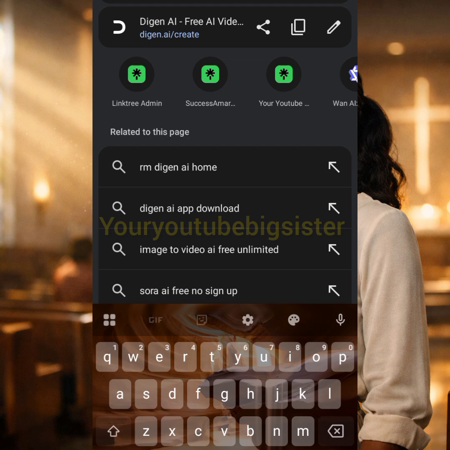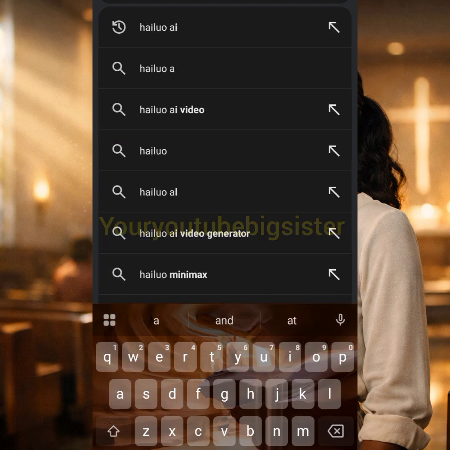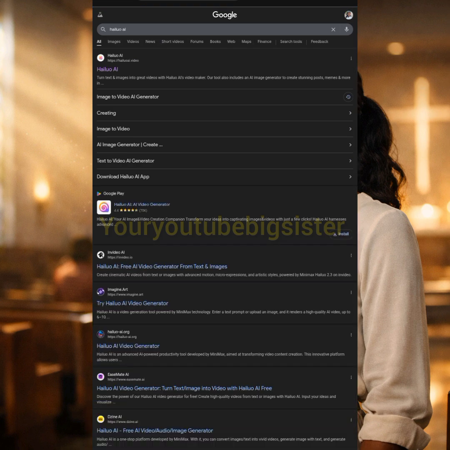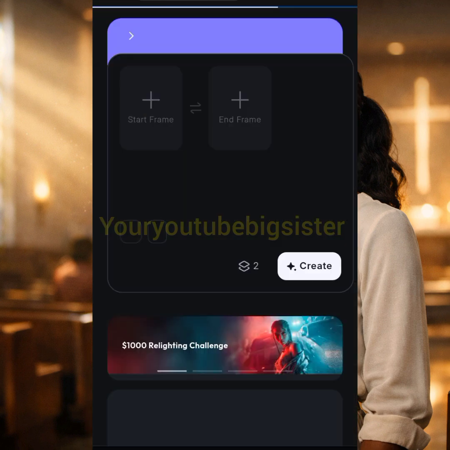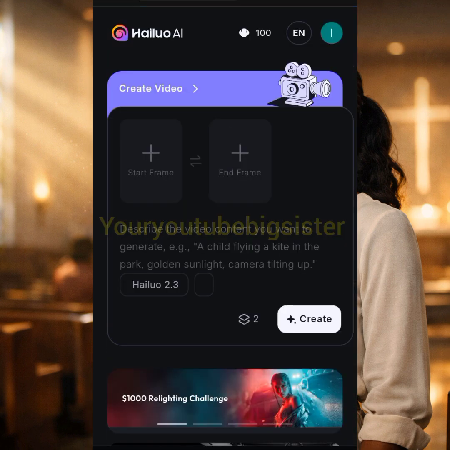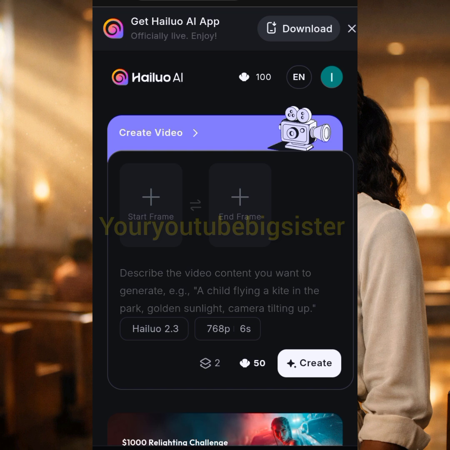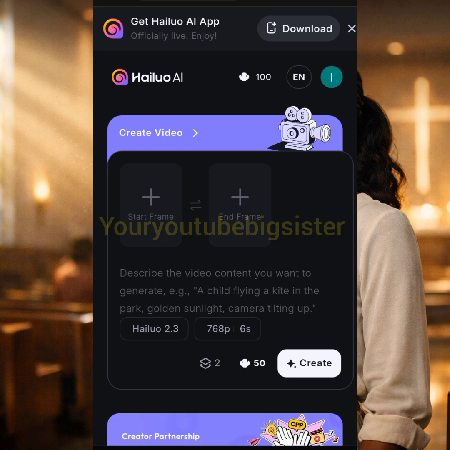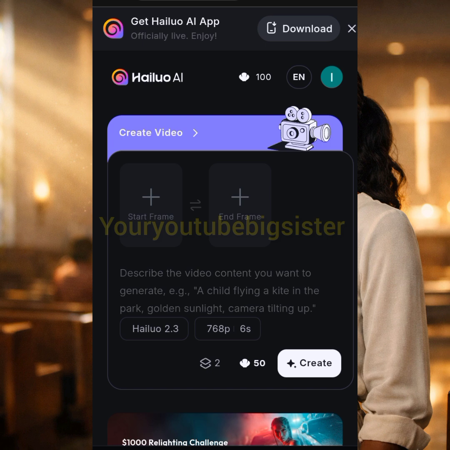For the purpose of this tutorial, we are going to make use of Hello AI, right? Then you have to tap on this particular place. Feel free to download it from your Play Store or your Apple Store. But for the purpose of this tutorial, I'm making use of the Chrome browser. Hello AI gives free credit every single day. There is no day you will log into this app that you will not get free credit. I'm talking about the free version, right?